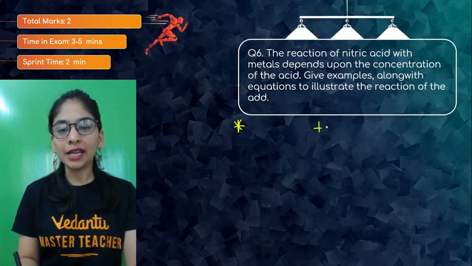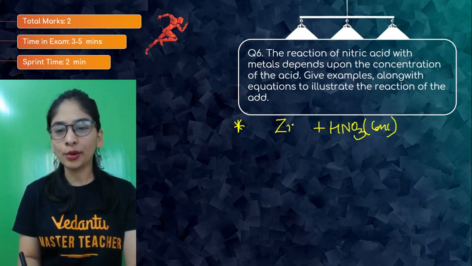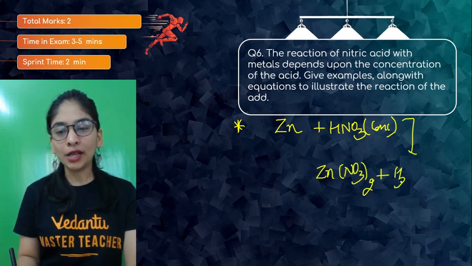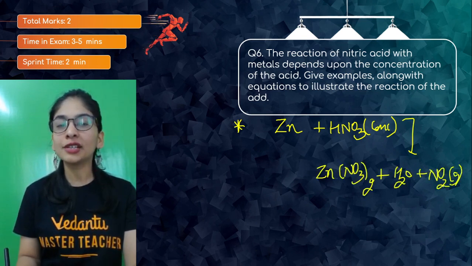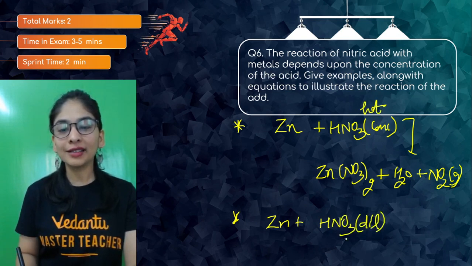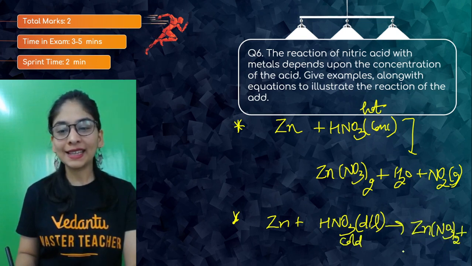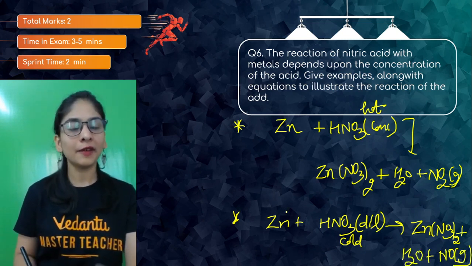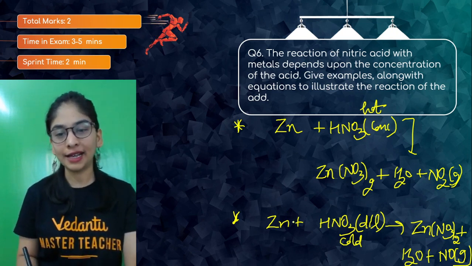When I take nitric acid in the concentrated form, suppose I'm taking zinc, what will happen? You will get metal salt for sure, you will get water, but you will get NO2 gas, nitrogen dioxide gas. But in the same case, if you take diluted, so this is hot and concentrated, this is cold and diluted, the product changes. Same salt, same water, but here you will get nitric oxide gas. Then you can balance it. Balancing must not be a problem. The way we did it for copper and nitric acid, you can do it for zinc and nitric acid also.